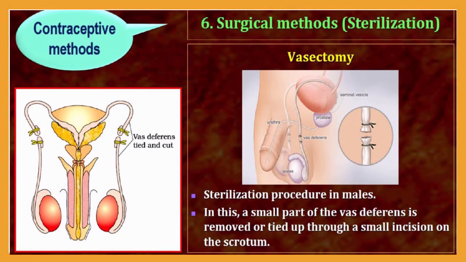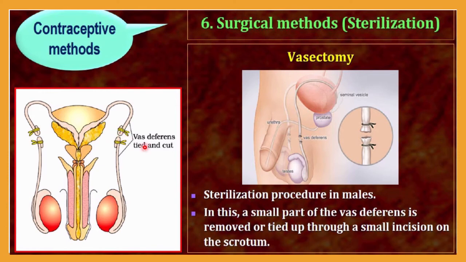So now let us discuss vasectomy. What is the vasectomy process? Vasectomy is a sterilization procedure in males. Particularly in this method, a small part of the vas deferens, you know very well, this is the portion, this tubule is the vas deferens. A small portion of this tubule will be removed by surgery.